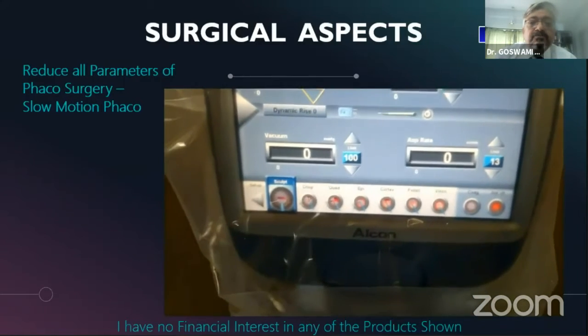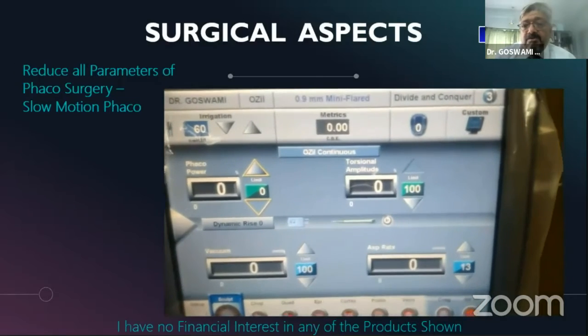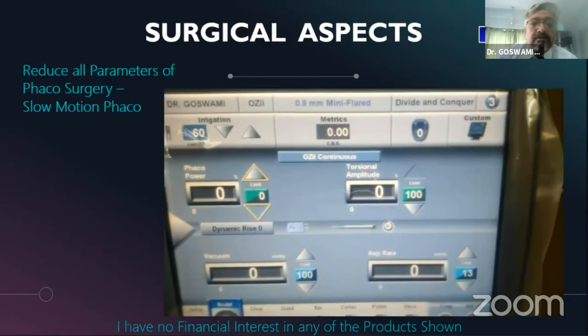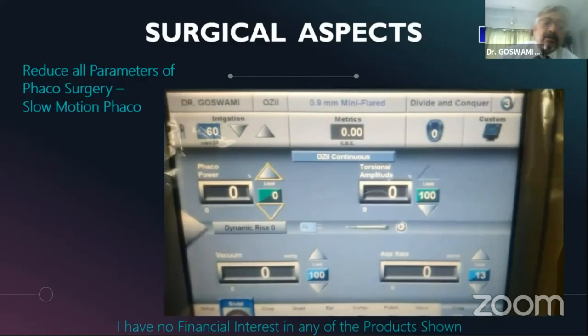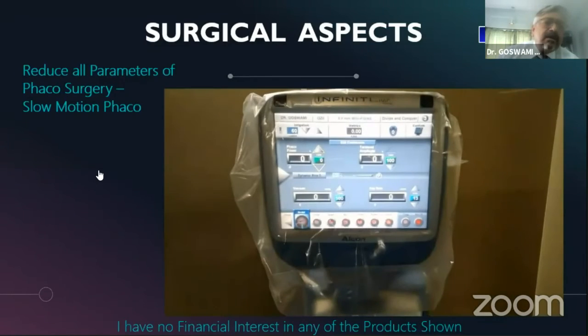We don't want too much chamber depth variation, by which the posterior capsule can move forward and get ruptured. And phaco power is usually kept on the lower side, because in any case these cataracts come early and many times their nucleus is very soft. So of course we can keep the parameters at normal values and adjust accordingly.